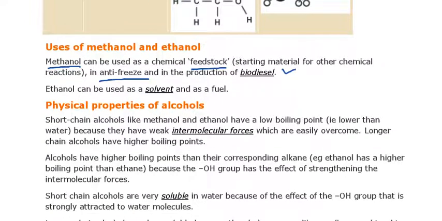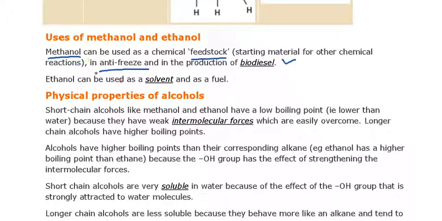Ethanol works as a very good solvent and a very useful fuel in industrial requirements. Those are the general applications of ethanol and methanol.